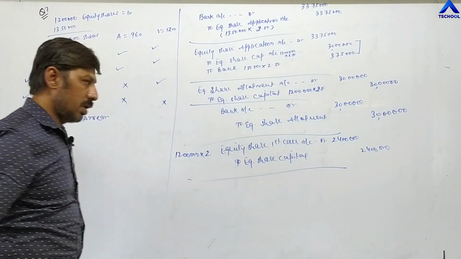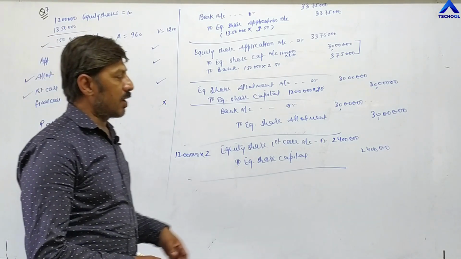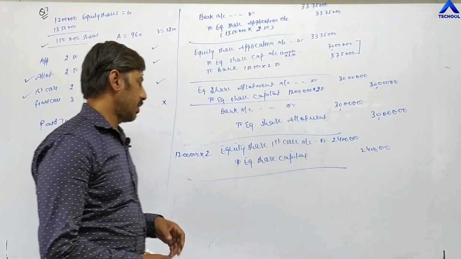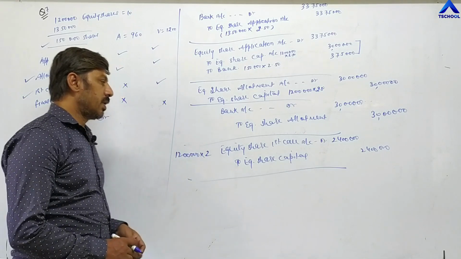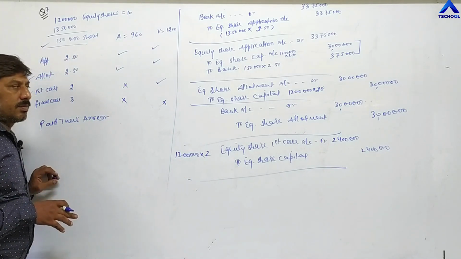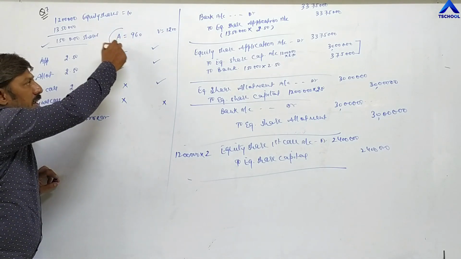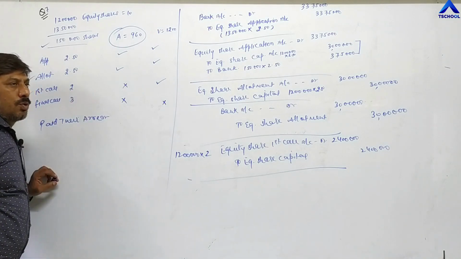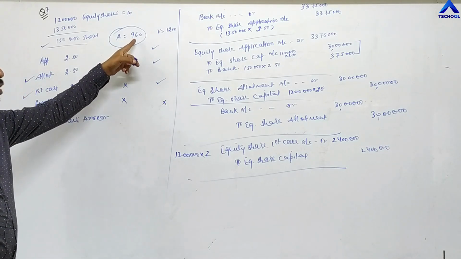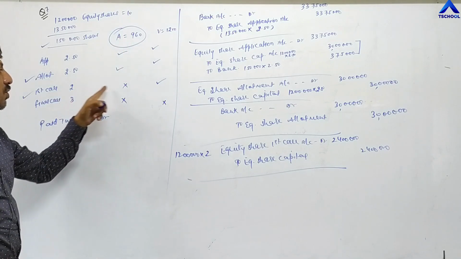This entry is also completed. So the total company has to receive 24 lakh rupees on the first call, 12 lakh shares into 2. Now at the time of receiving the first call money, one shareholder, Aishwarya, who has purchased 960 shares, has not paid the first call.